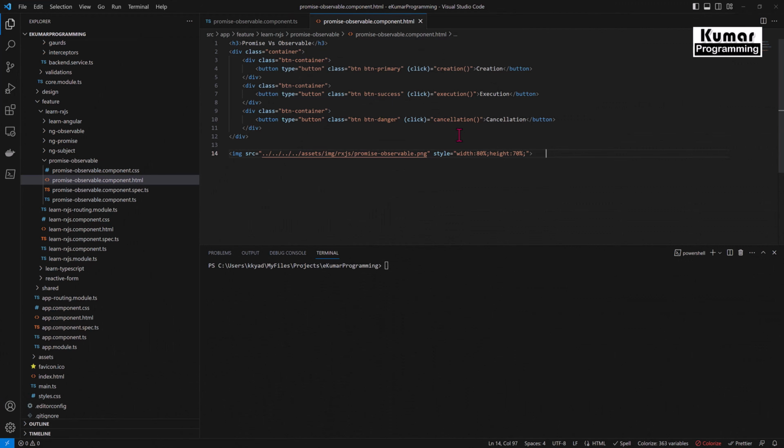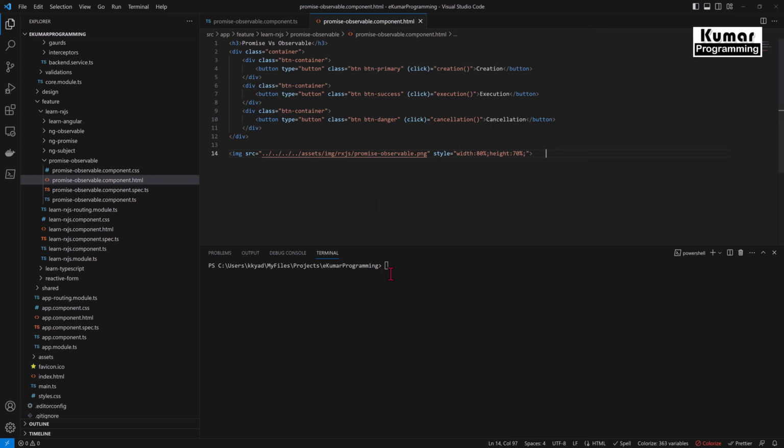So friends, here I have created a simple application. In this application, I have created a component, promise observable component, and in its HTML file, I have created a container. Inside the container, I have taken three buttons. One is for creation, one is for execution, and another for cancellation. So in the creation, I'll create a promise and observable, and then I'll execute it, and then I'll cancel it.